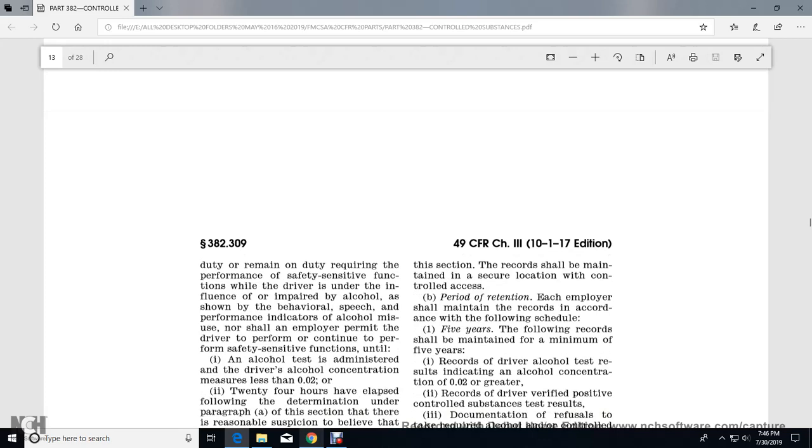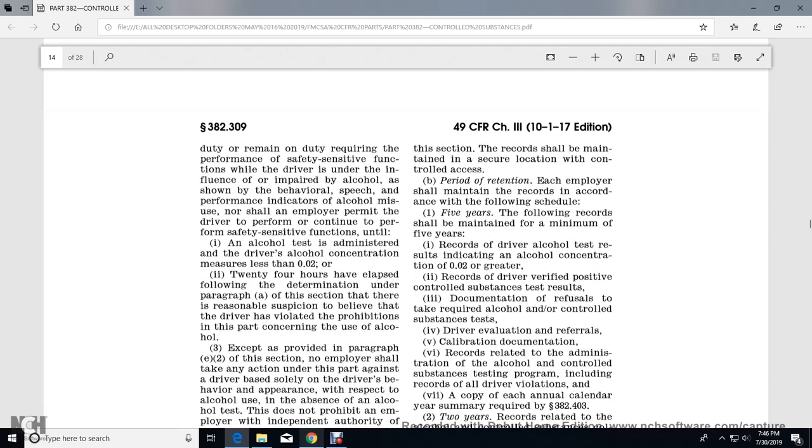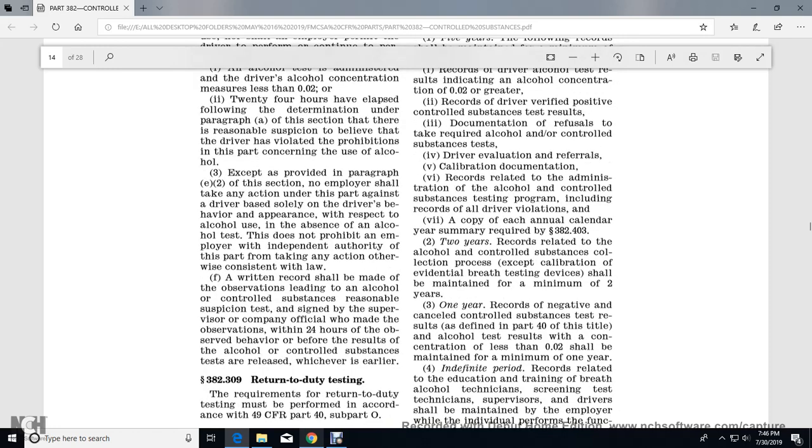Five years. The following records shall be maintained for a minimum of 5 years. Records of driver alcohol tests with an alcohol concentration of 0.02 or greater. Records of the verified positive controlled substance tests and the resolution documentation. Refusal to take a required alcohol or controlled substance test. Driver evaluation referrals, calibration documentation, and records related to the administration of the alcohol and controlled substance testing program, including the records of all of the driver's violations. A copy of each annual calendar year review summary with the requirements of 382.403.